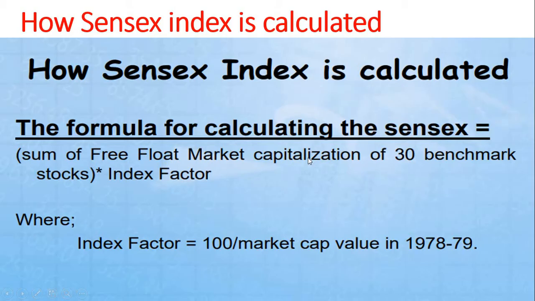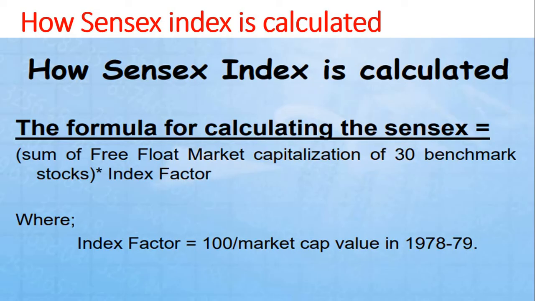Free float is nothing but shares freely accessible to the investors. Take for example one company, the Soundarya group of institutions. In that company, they have 1,000 shares. Out of 1,000 shares, 500 shares are held by the government. The remaining 500 shares are available to the public or investors. So we take only the 500 shares which are available to the public or investors to calculate the free float market capitalization.